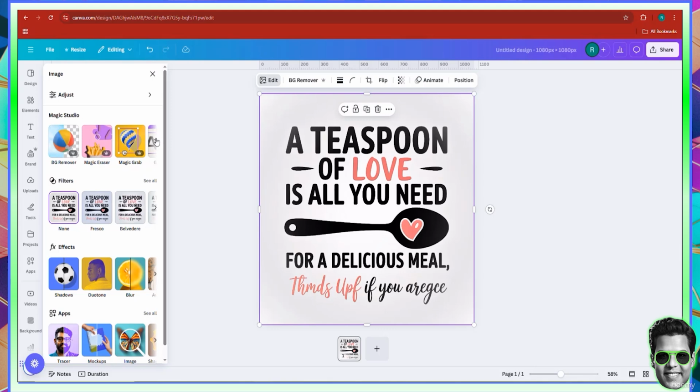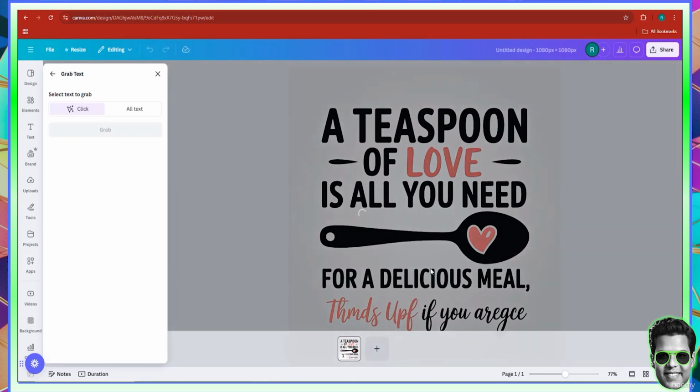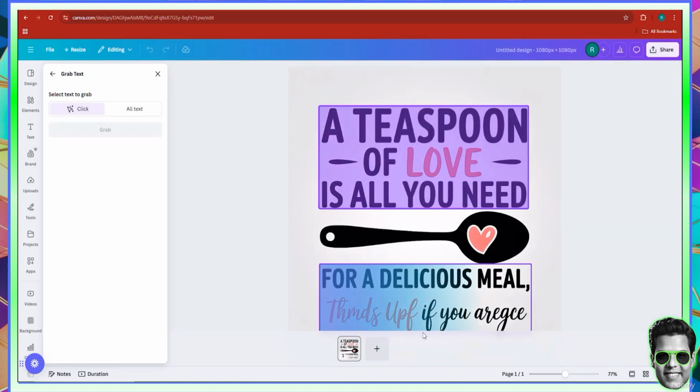Now, when you click on Edit an Image, you have the Magic Studio. And in the Magic Studio, you have Background Removal, Magic Eraser, Magic Grab. You also have the Grab Text, Magic Edit, and Magic Expand. Now, you might click on the Grab Text, but only if that works, because sometimes it will pick the entire text on the design. For instance, in this case, this is what it did.